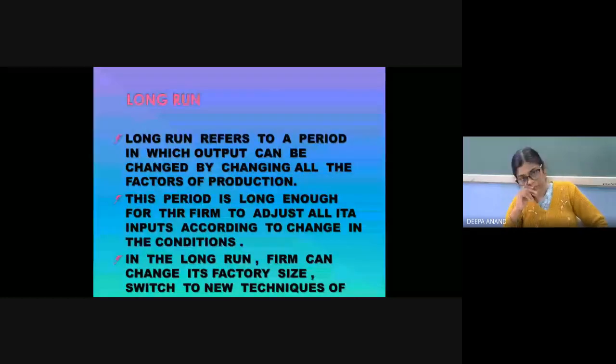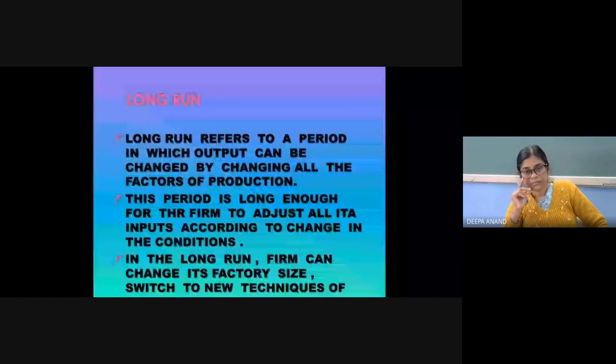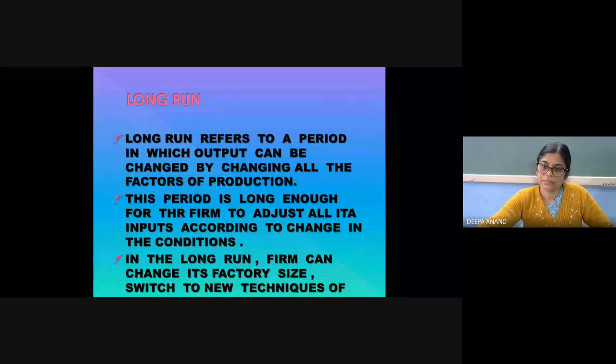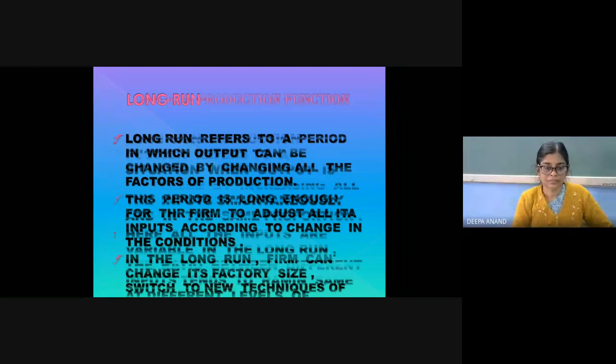Long run refers to a period in which output can be changed by changing all the factors of production. This period is long enough for the firm to adjust all its inputs according to change in the conditions. In the long run, a firm can change its factory size, switch to new techniques of long run production function.